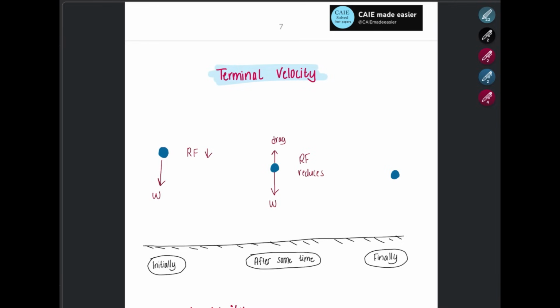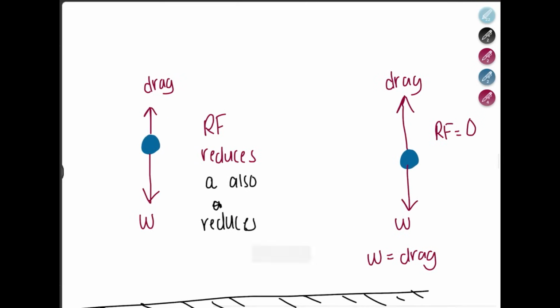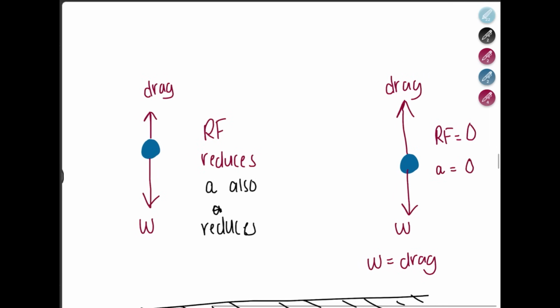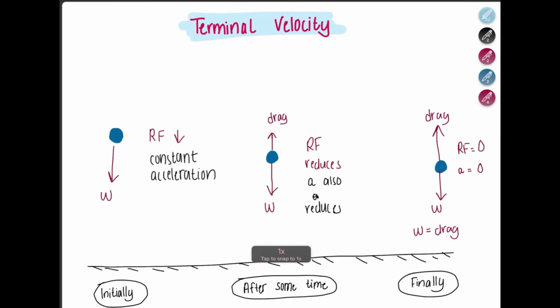So here the object was experiencing constant acceleration as well. Over time, as the resultant force reduces, the acceleration also reduces. Finally, it reaches a point where the weight equals the value of air resistance. Now the resultant force becomes 0. That means acceleration is also 0. When the acceleration is 0, it reaches a constant speed. This constant speed is called terminal velocity.